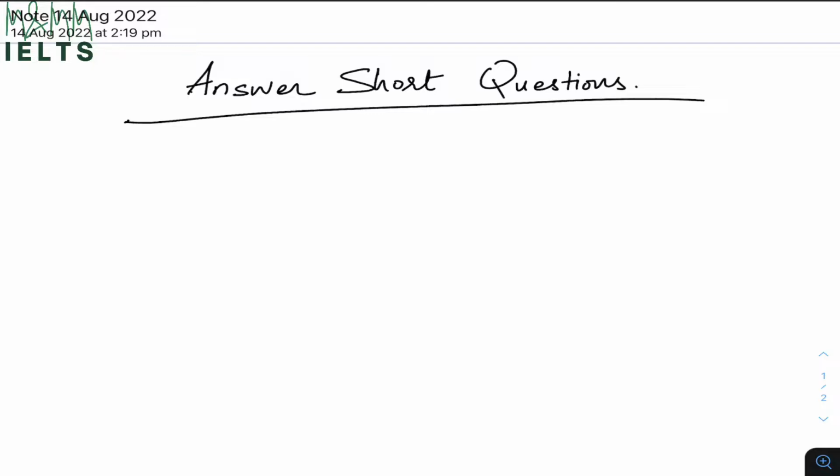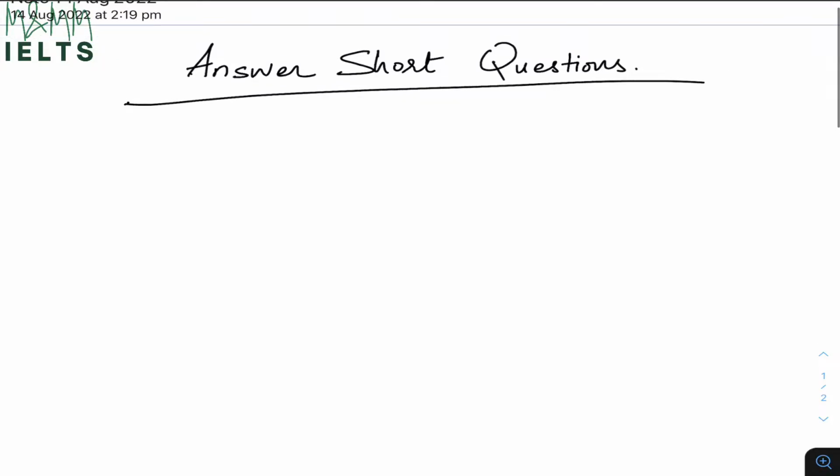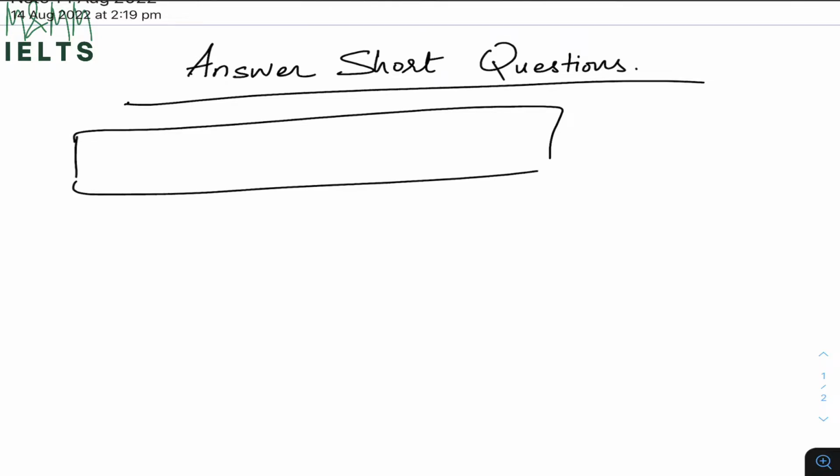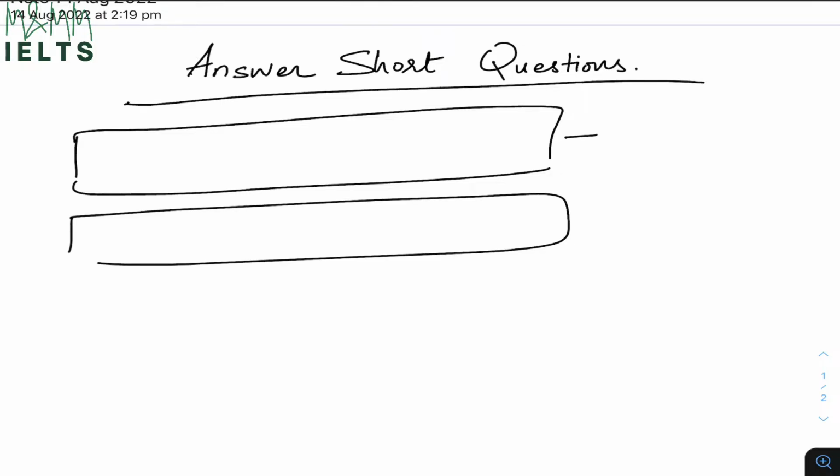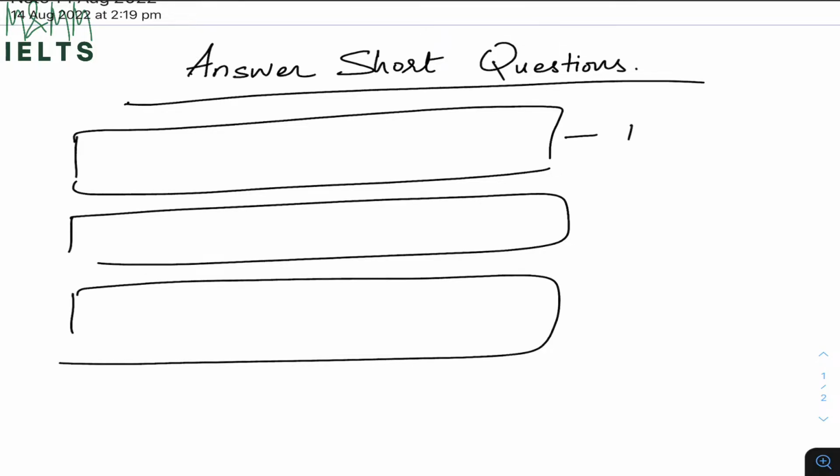All right. Now let us understand what happens in answer short questions. Because it's the reading section, it is very obvious that you may get a paragraph or several paragraphs. So let's say we have three paragraphs, okay? I'll name them 1, 2, and 3 for you. And these are my paragraphs. Now I know that paragraphs mean source of truth, source of information. So I will find my answers in these paragraphs. So they will be the first thing given to me.